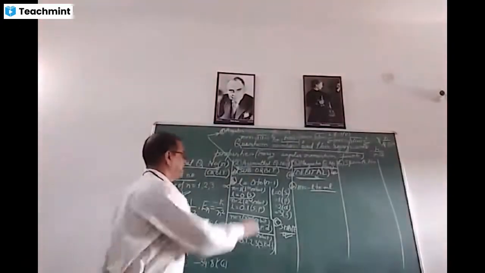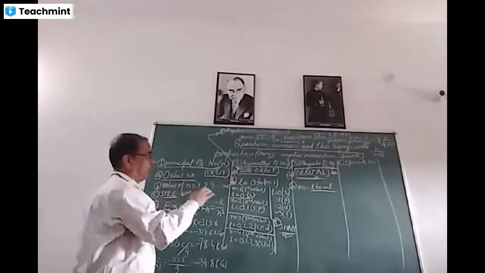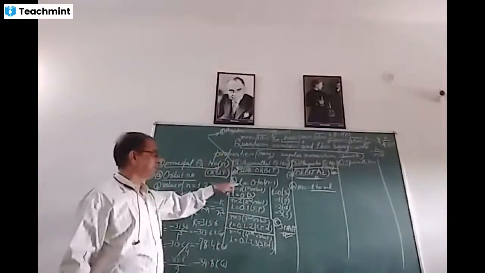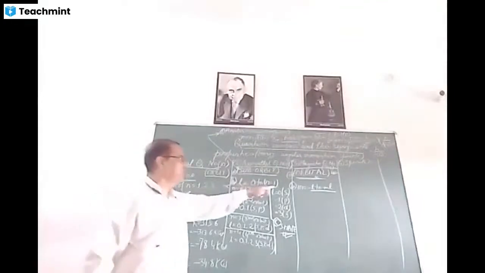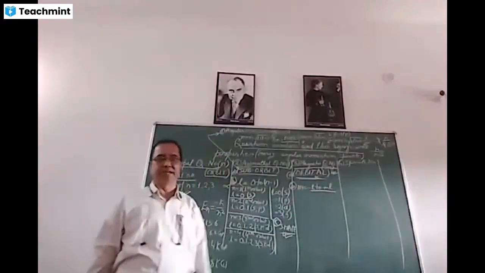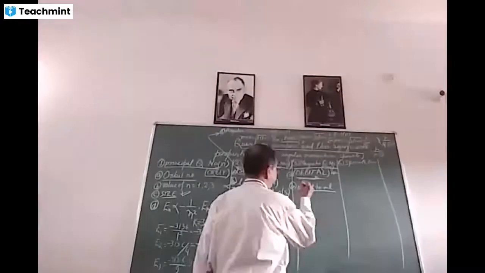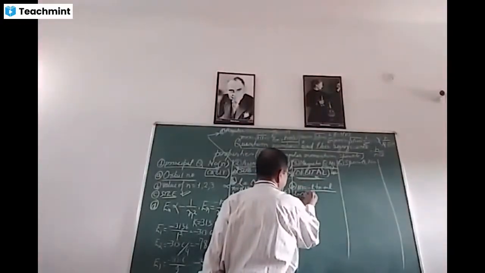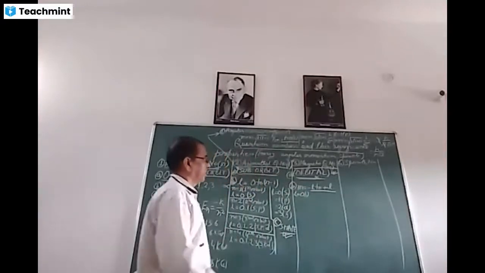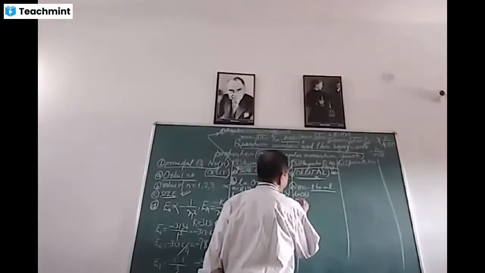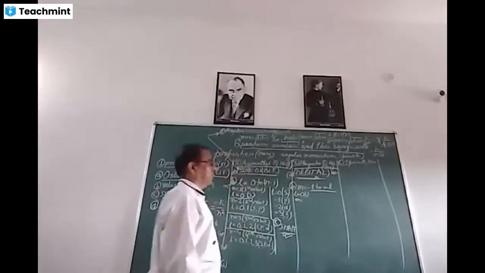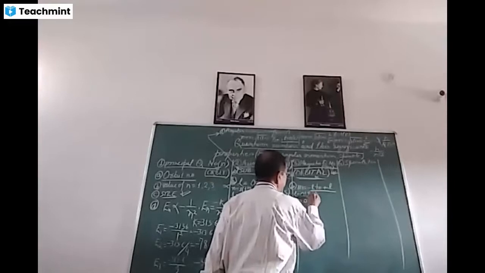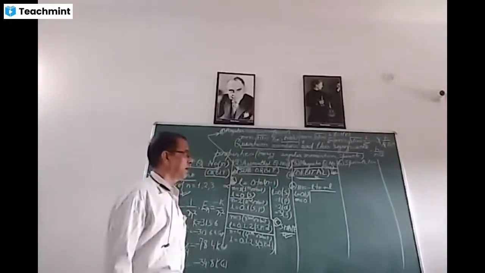And as the value of L depends on the value of N, the value of M also depends on the value of L. And we have seen here the value of L is 0 to n minus 1. The value of M is equal to minus L to plus L. Similarly, see here, for L is equal to 0, that is for S suborbit, the value of M will be equal to minus 0 to plus 0, that is only 0. It means that this S suborbit has only one orbital.